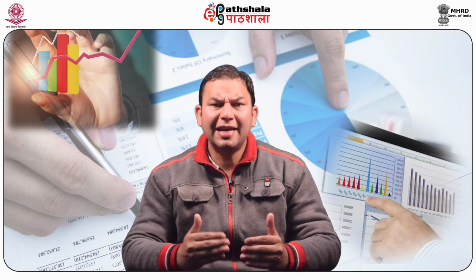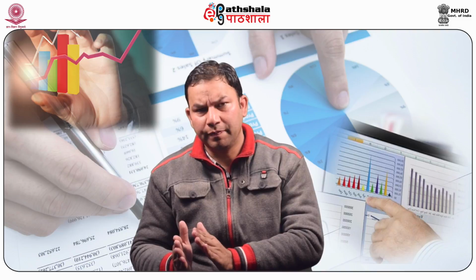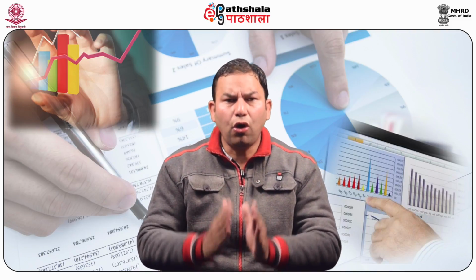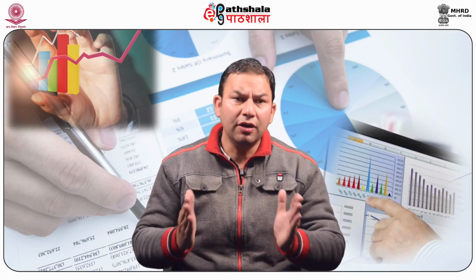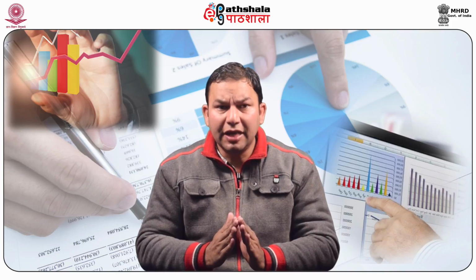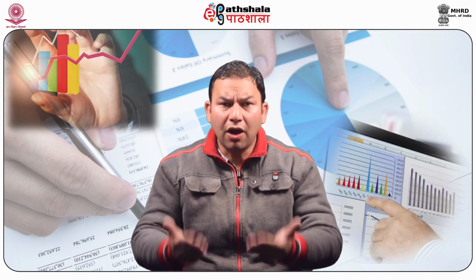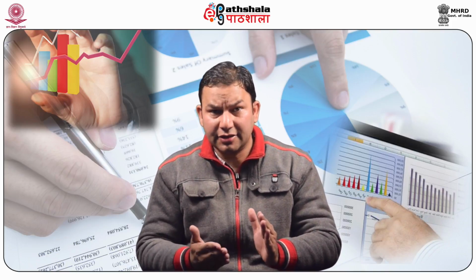So students, let us summarize what we have learned from this module. A manufacturing concern converts raw material into finished goods. They must know the cost of production for the units produced during a particular period. In order to know the cost of production, they prepare a manufacturing account. At the end of the year, a trading account is prepared to know the trading results.